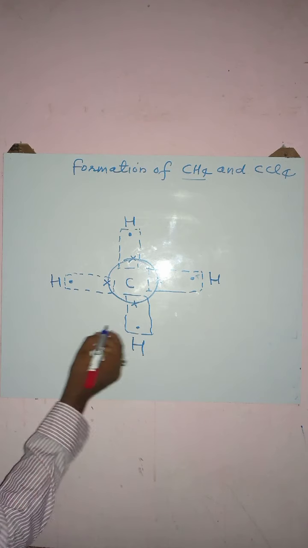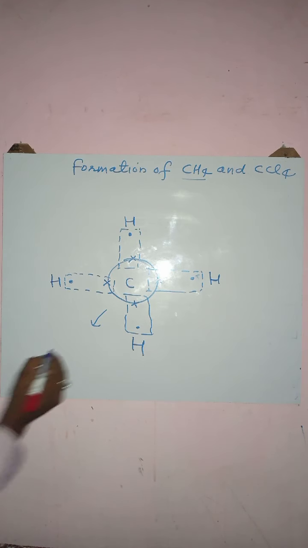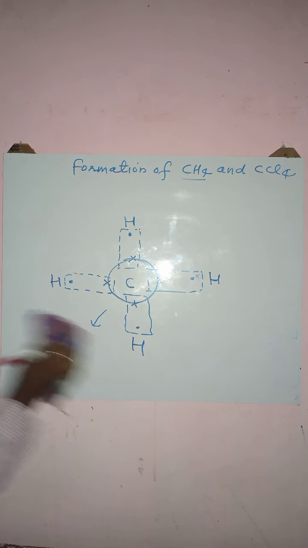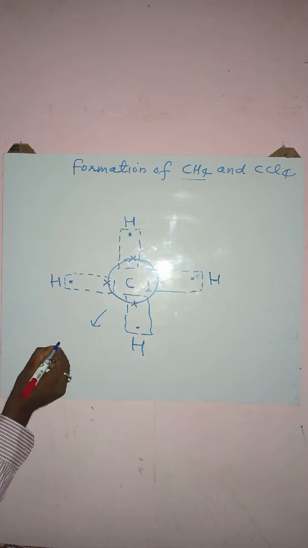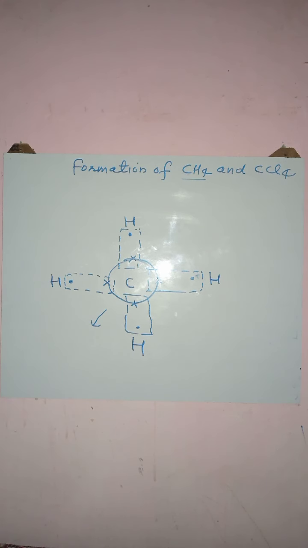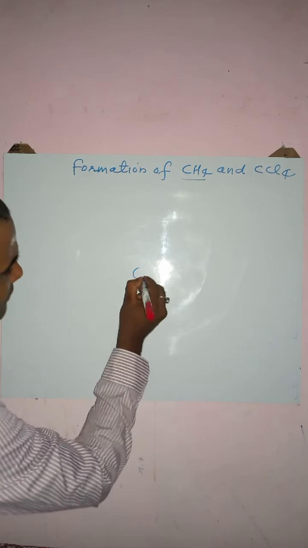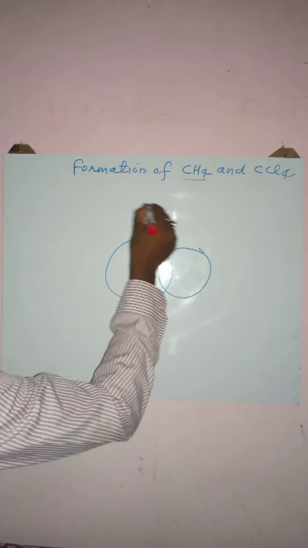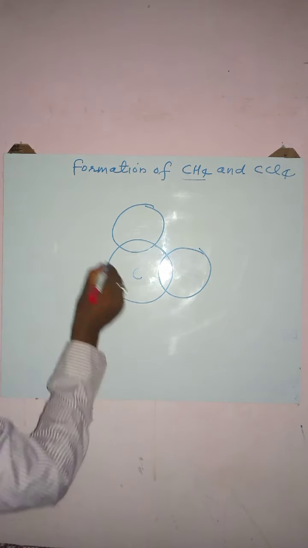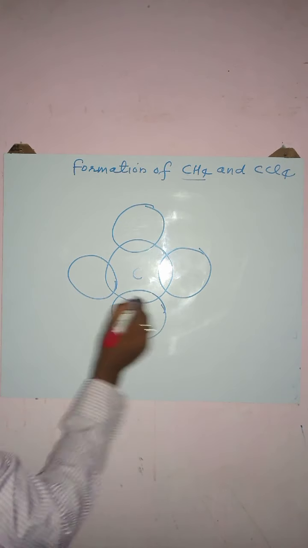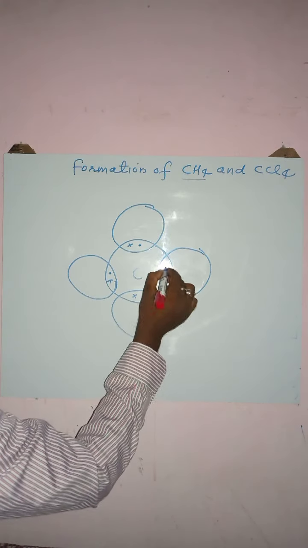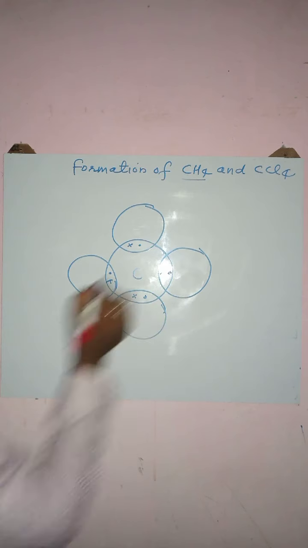Here I am representing carbon. It is not possible to represent here, I have to erase this diagram. After mutual sharing now: carbon, outermost shell, hydrogen, hydrogen, hydrogen, hydrogen. 2 electrons, 2 electrons, 2 electrons and here also 2 electrons.